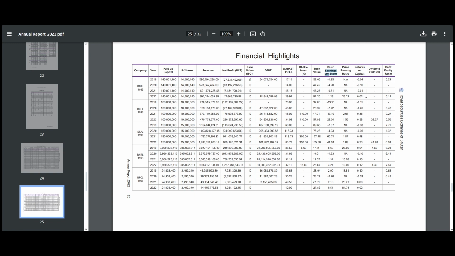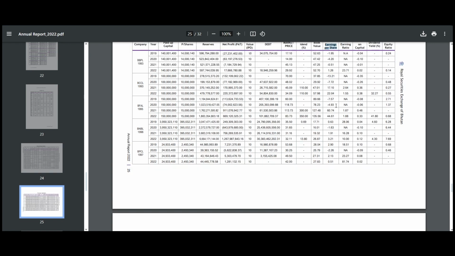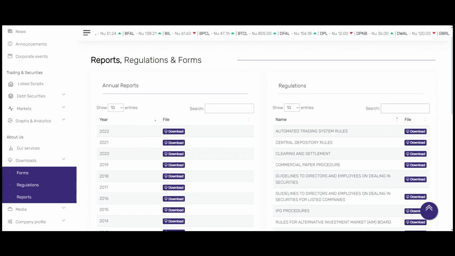Return on capital also. If you have invested, if it is positive, your return on capital is positive. So basically this metric tells you which companies are performing well or are in positive, and you can just check. And then if you want to get more details, you can go to their individual audited accounts or annual reports, and then make the decisions. Okay. All right. So let's go back to the website.